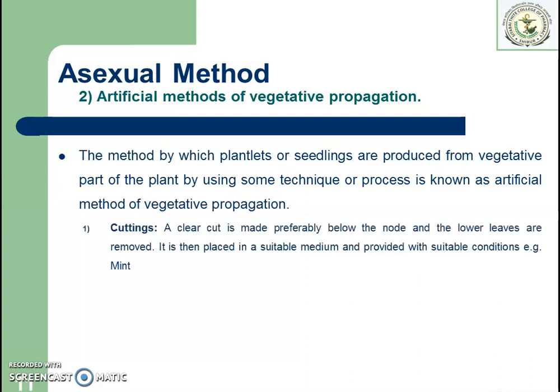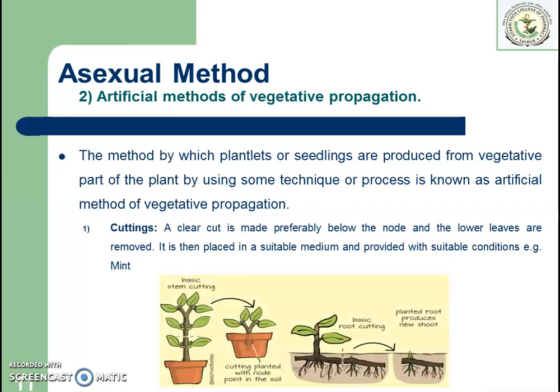There are three types of artificial methods of vegetative propagation. First is cuttings. You can see in the image how this cutting method is performed. A clean cut is made, preferably below the node, and the lower leaves are removed, and this upper portion is then transferred to a suitable medium and develops into a new plant.